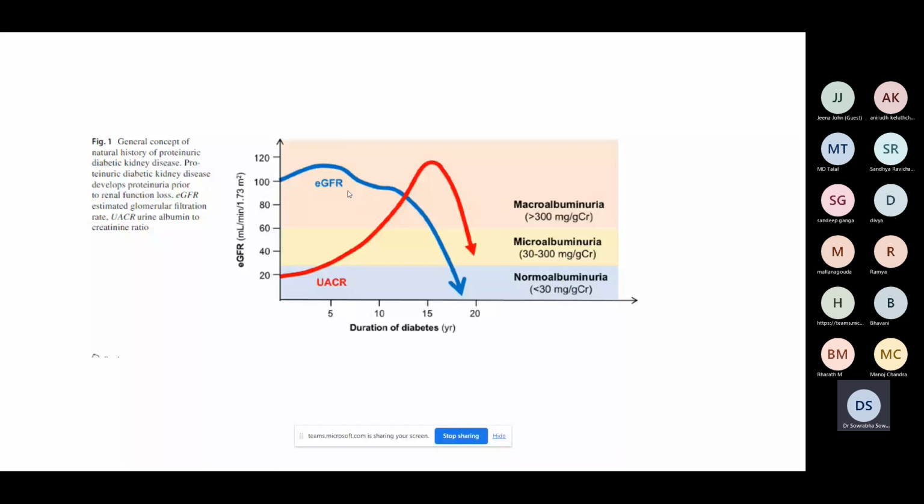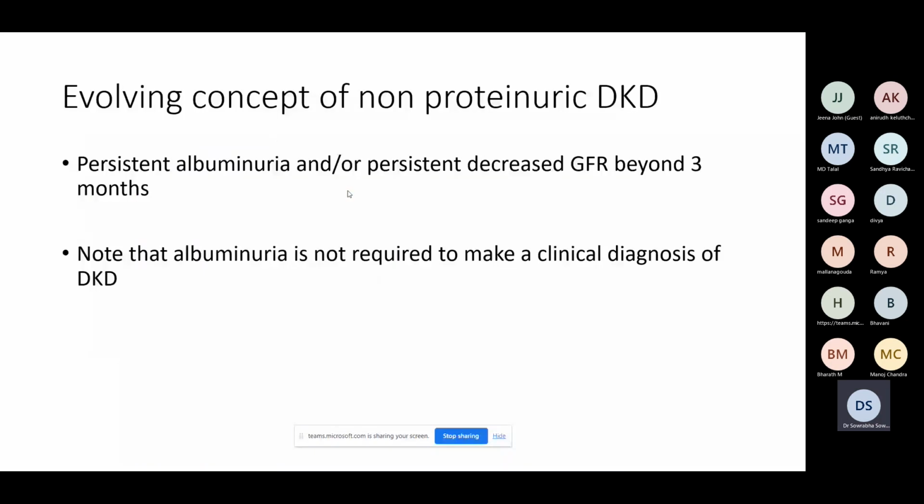Now, there is one newer concept which I wanted to draw your attention to. So far, I've been telling you that albuminuria is important, proteinuria is important. But recently, presence of proteinuria is not a must or is not mandatory for us to diagnose diabetic kidney disease.